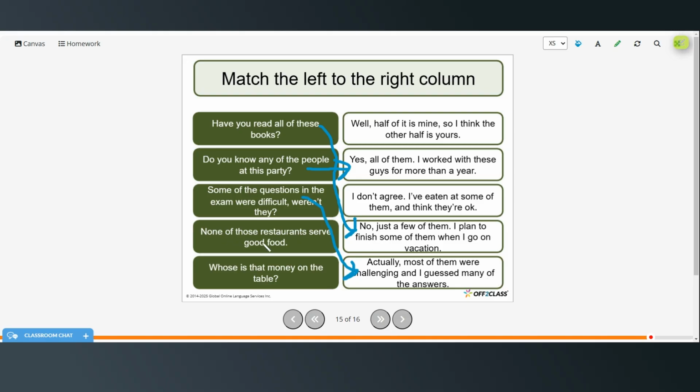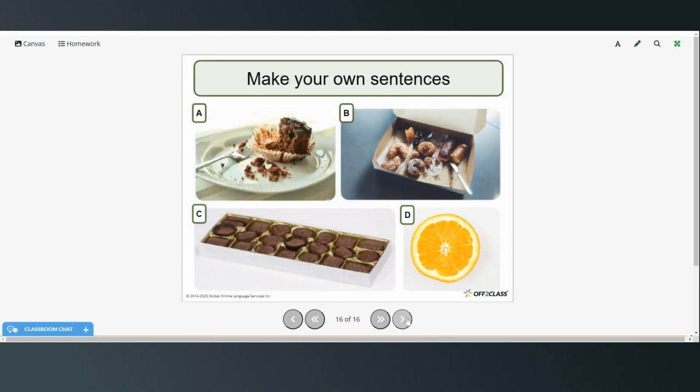None of those restaurants serve good food. I don't agree. I've eaten at some of them and think they're okay. And whose money is that on the table? Well, half of it is mine, so I think the other half is yours. All right, so now you can write your own sentences using these pictures.